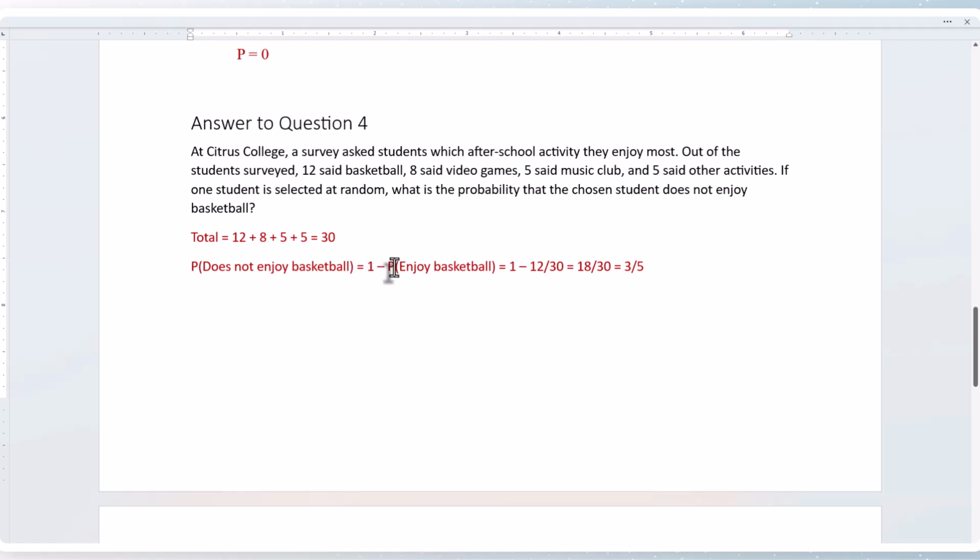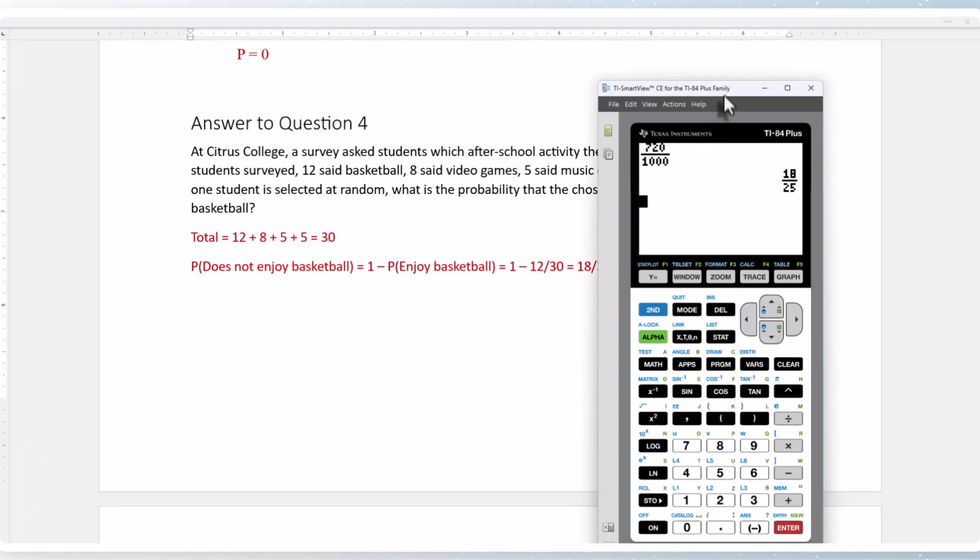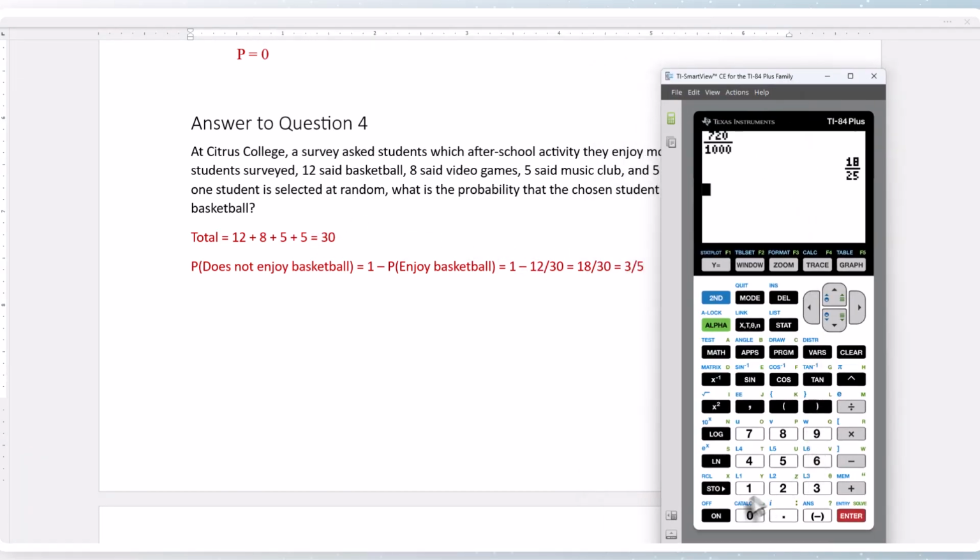It's 1 minus the probability they enjoy basketball. So 1 minus the probability they enjoy basketball is 12 out of the 30. We can use the calculator to compute this for us. We just type 1 minus alpha y, enter, 12 out of 30, hit enter, and we get our answer 3/5.